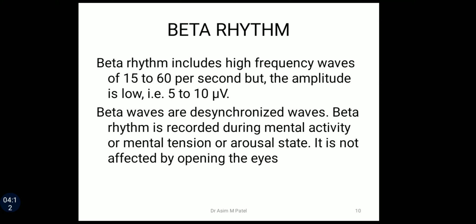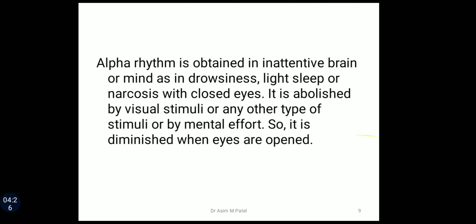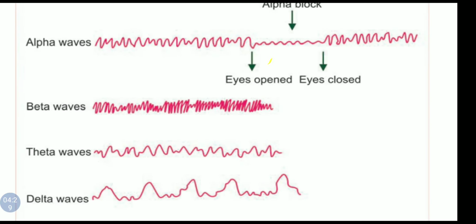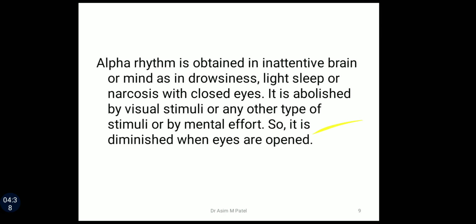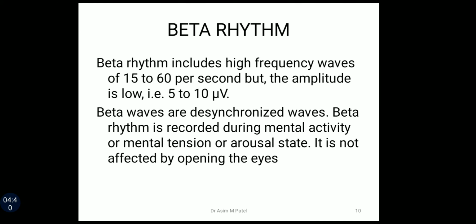Next one is beta rhythm. Beta rhythm includes high frequency waves of 15 to 60 per second, but the amplitude is low, that is 5 to 10 microvolt. Their frequency is very high, but the amplitude is low, as we have seen here in the diagram. These are beta waves. Beta waves are desynchronized waves. Beta rhythm is recorded during mental activity or mental tension or arousal state. It is not affected by opening the eyes.